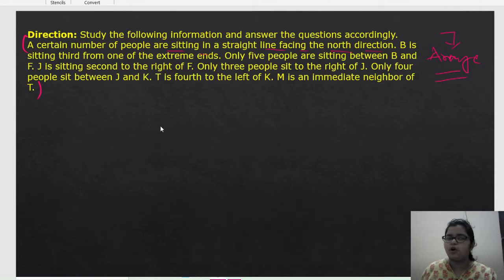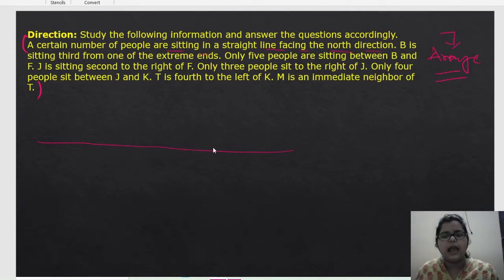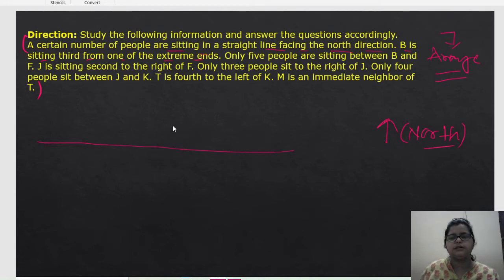Here a certain number of people are sitting in a straight line facing north direction. So all are facing north. This is the line, and a certain number of people are sitting here, and they are all facing the north direction.